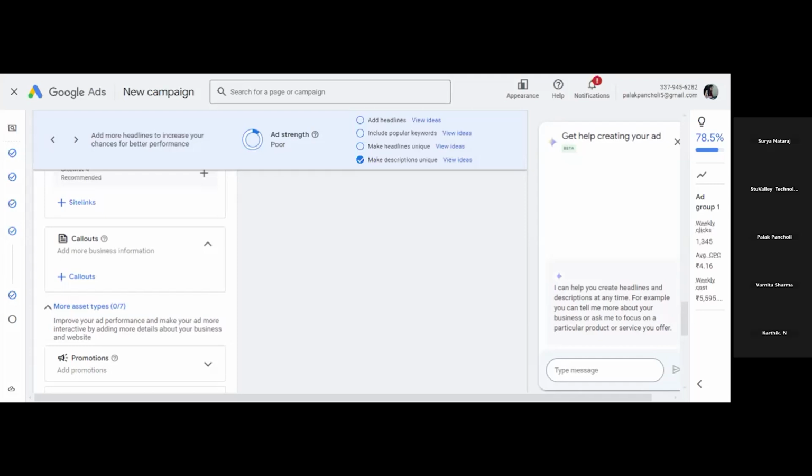Chat, add a chat in website. Yes, chat you can add in the website, that is allowed. Okay, so this you can add, and yes, these are all the extensions available. And app extension is also there. So if you want to promote a downloadable app to the prospects, you can add the app extension also. Okay, these are the different types of ad extensions available. All the extensions are clear? Any doubt in this? Anyone?